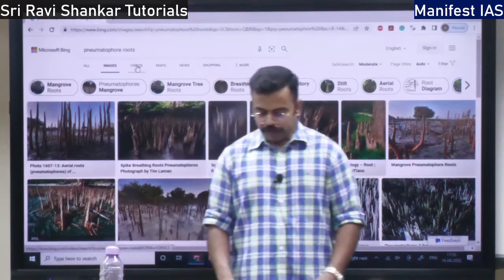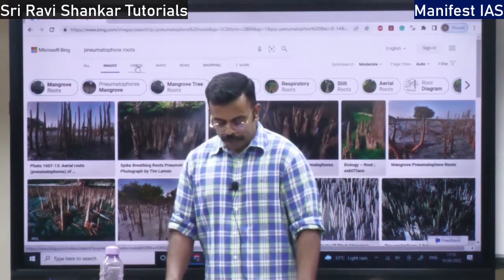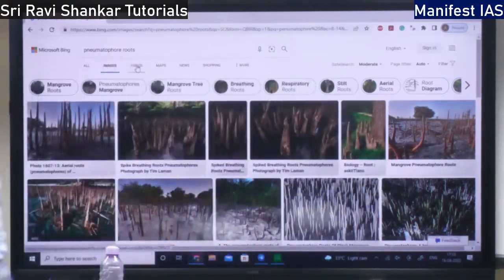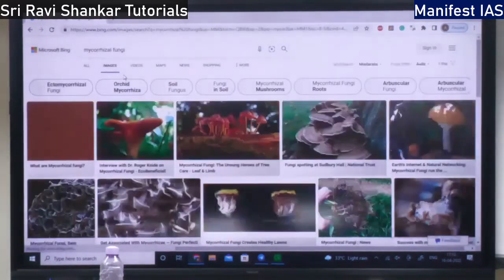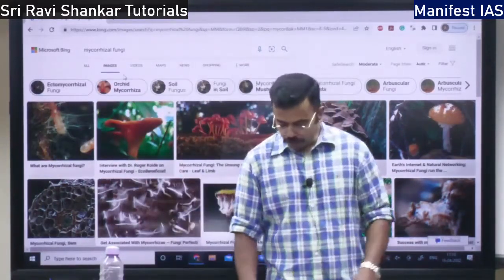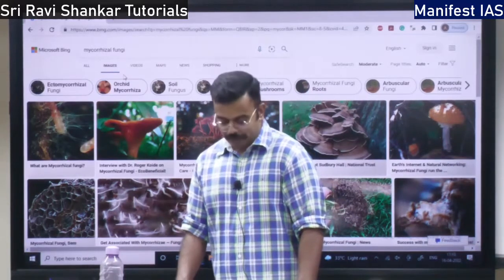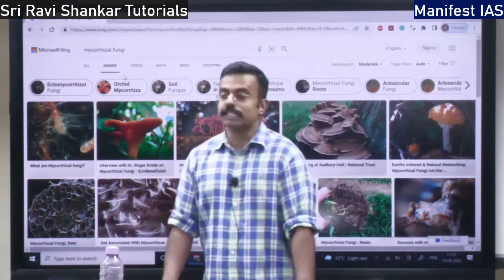Then you have one more special type of root called mycorrhiza. I'm going to show you the image. It is actually a fungus. This is also a type of root. So this is a root plus fungal tissue. Okay, so this is all about the root.